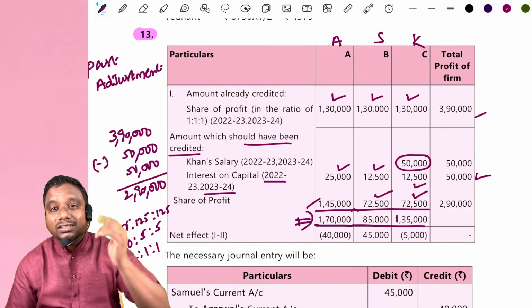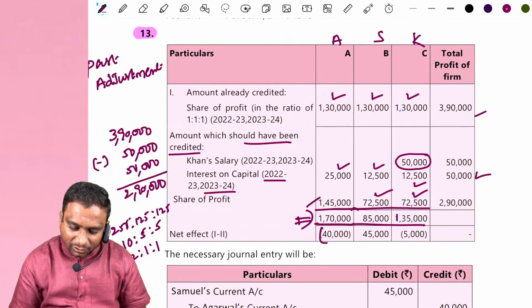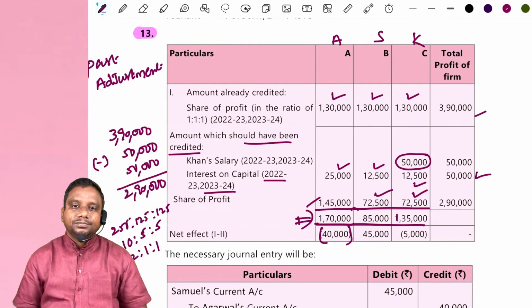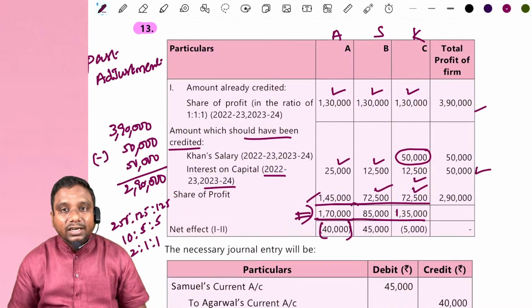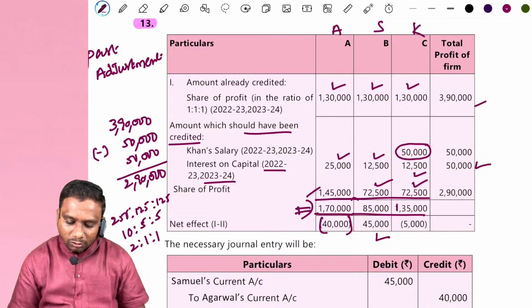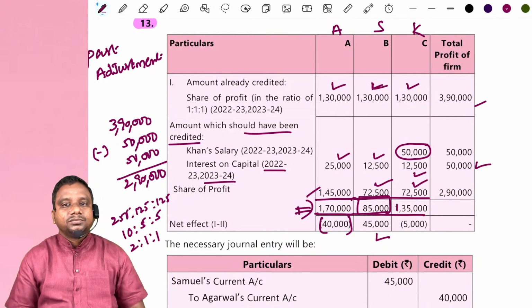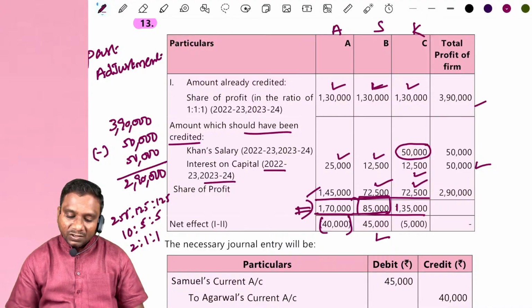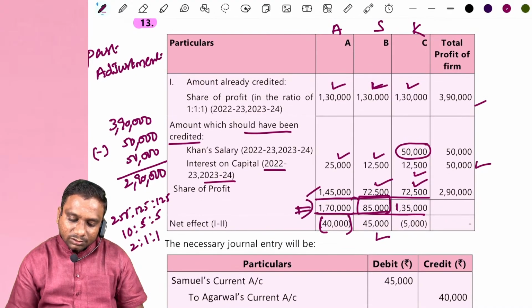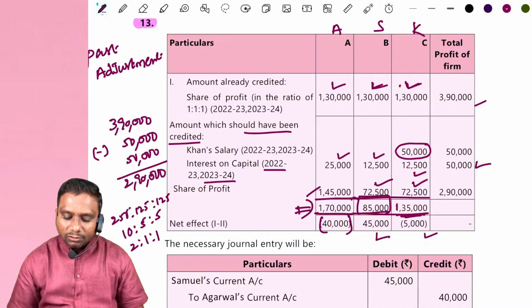But how much was given credit? Look at Mr. A, he got less credit. Samuel got more credit. Actually, we have to credit Samuel's account 85,000, but 1,30,000 was credited. Next, Khan: how much amount do we have to give credit? 1,35,000. But how much was credited? 1,30,000. The difference amount is nothing but 5,000.